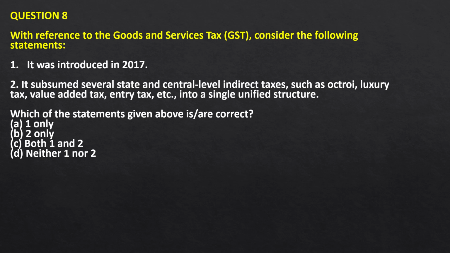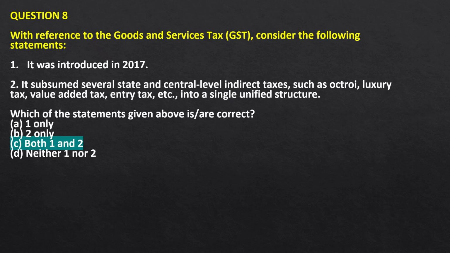Question number 8. With reference to the goods and service tax, consider the following statements. 1. It was introduced in 2017. 2. It subsumed several state and central level indirect taxes such as octroi, luxury tax, value-added tax, entry tax, etc. into a single unified structure. So the correct answer for this question is C, that is both the statements are correct.